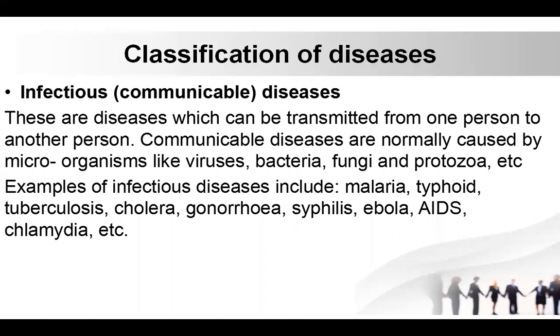These are the diseases which can be transmitted from one person to another person. So communicable diseases are normally caused by microorganisms like viruses, bacteria, fungi, and protozoa. For example, these infectious diseases are like malaria, typhoid, tuberculosis, cholera, gonorrhea, syphilis, Ebola, AIDS, and others.